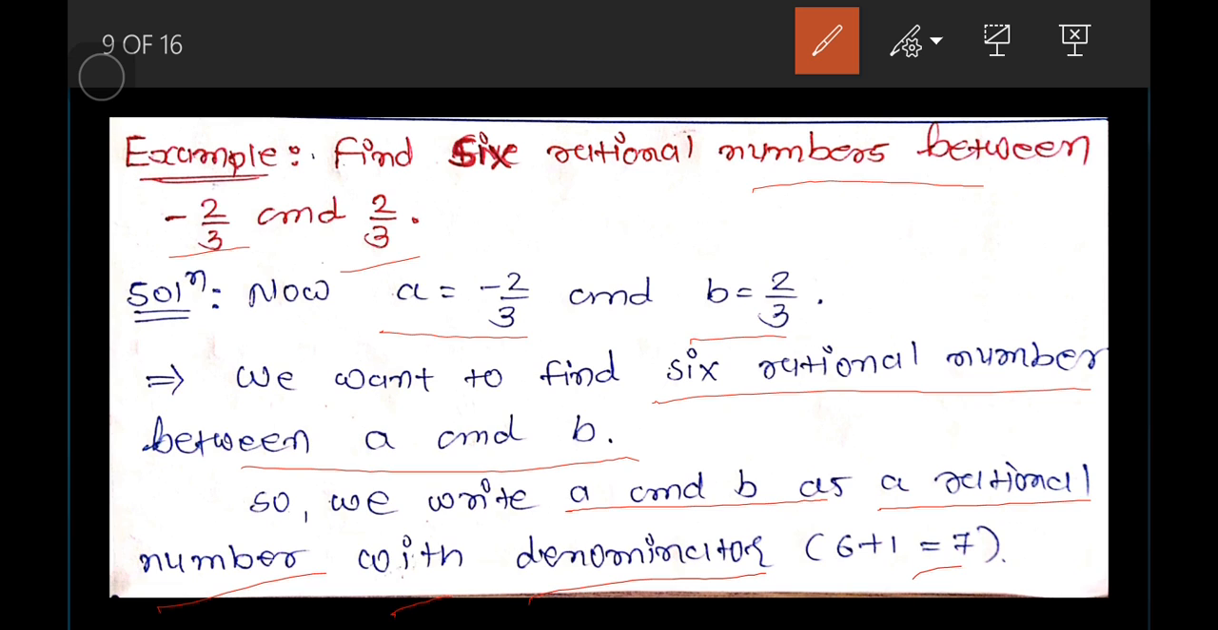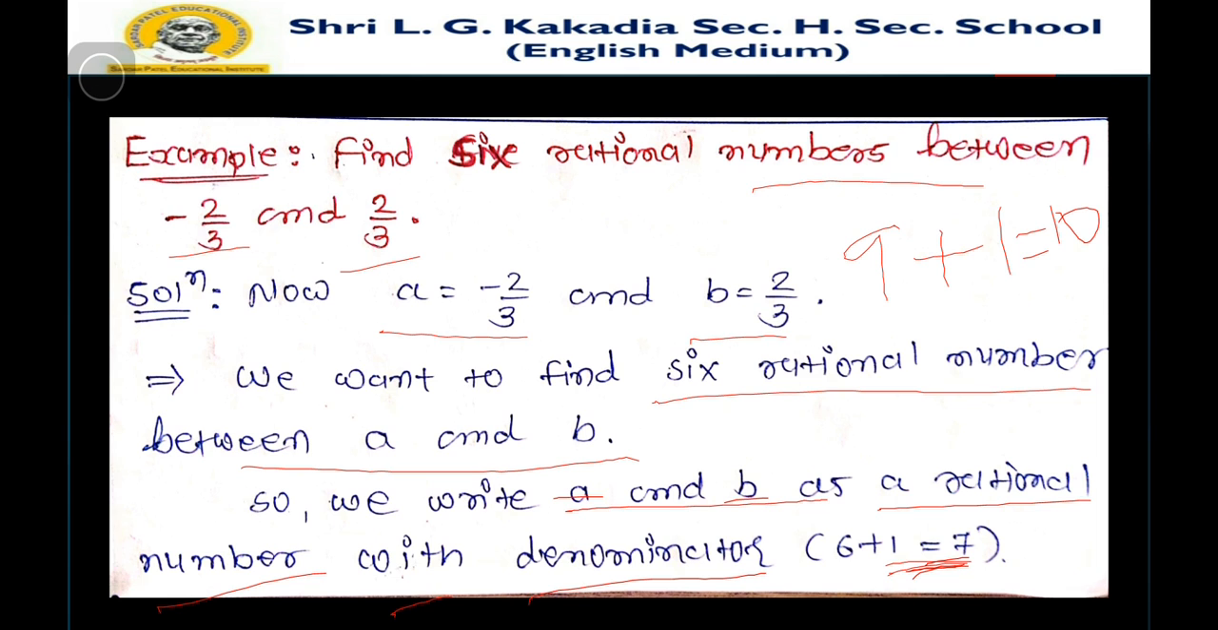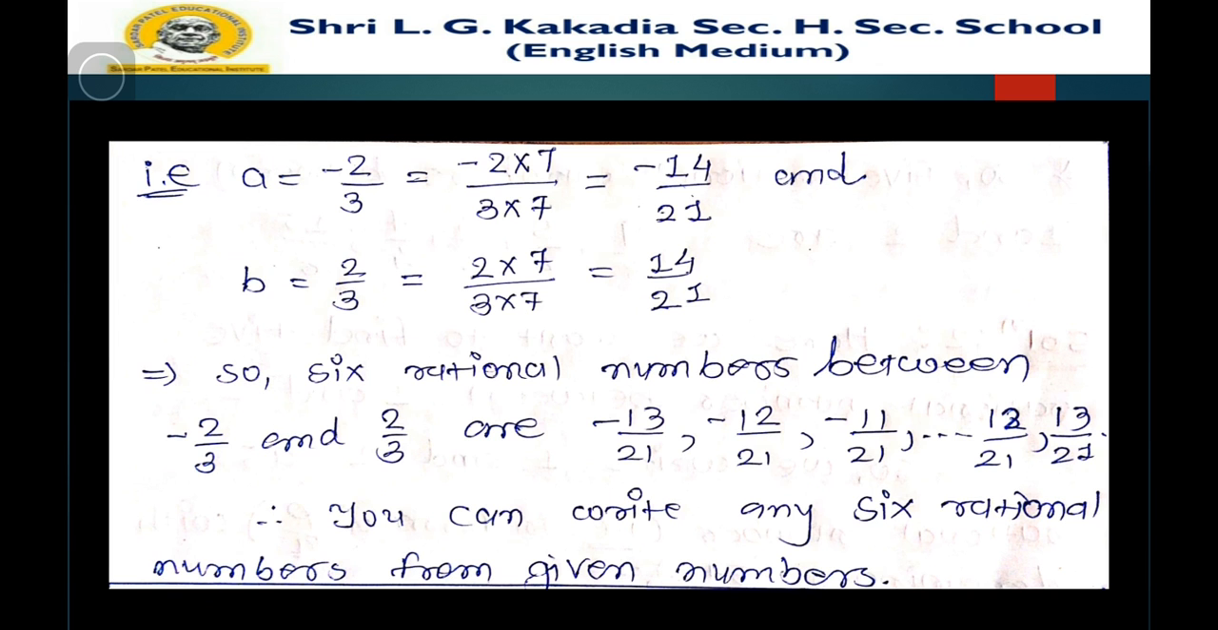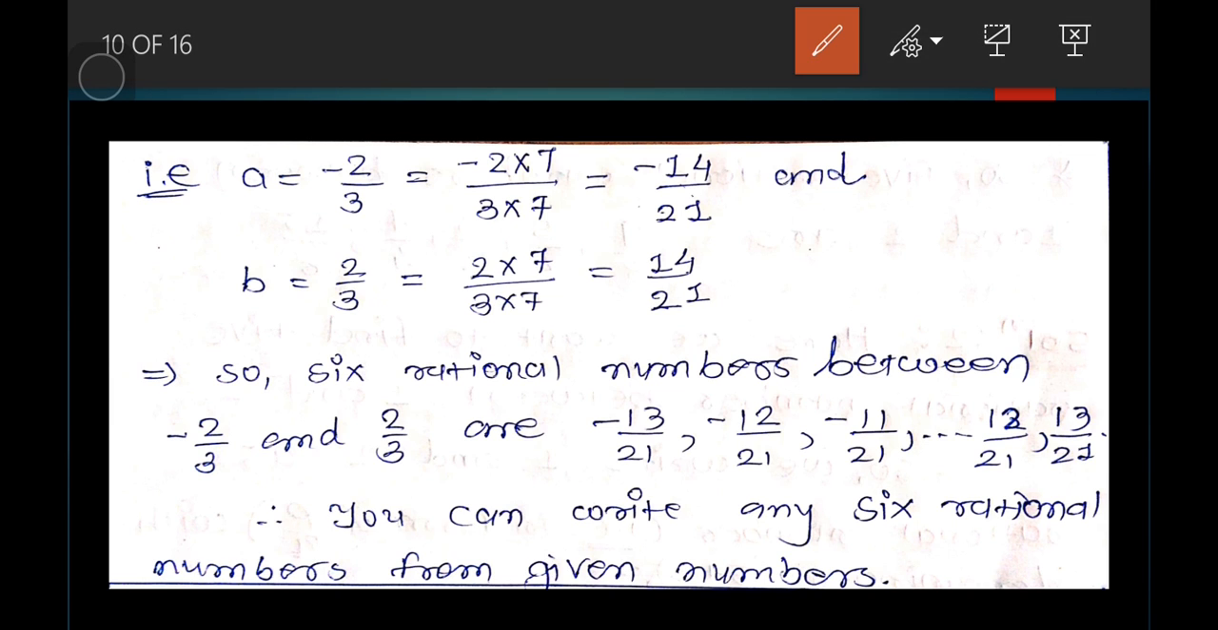So we write a and b as rational numbers with denominator 6 plus 1, which is equal to 7. We want to write a and b as rational numbers with denominator 7. If you were asked to find 9 rational numbers, then you put 9 plus 1 equal to 10 in the denominator of a and b. So let us write a and b in the form of rational numbers with denominator 7.